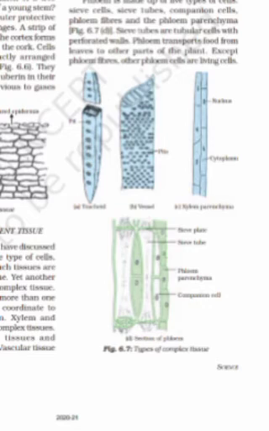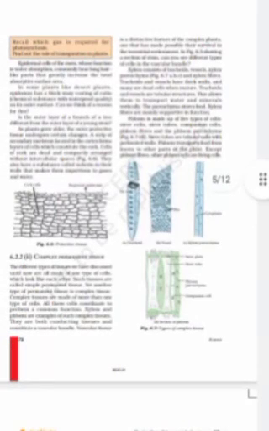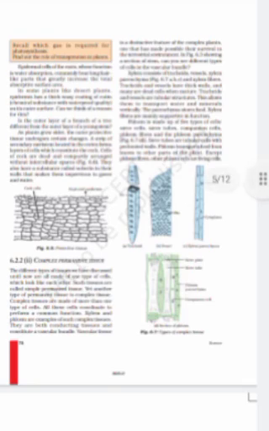Now if you talk about the phloem, if you see the diagram, phloem is made up of 5 types of cells. First is the sieve cell, then we have the sieve tubes, companion cells, phloem fibers and phloem parenchyma. The sieve tubes are tubular cells with perforated walls; phloem transports food from leaves to other parts of the plants. Except phloem fibers, other phloem cells are living. So only phloem fiber is not living. The rest of them are living.